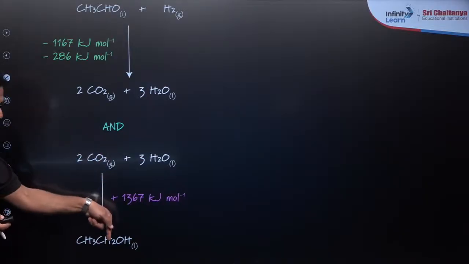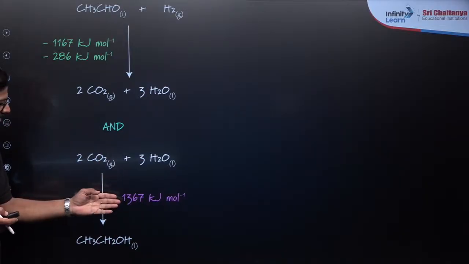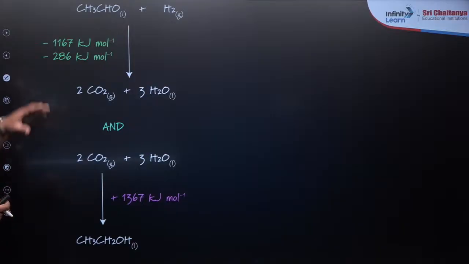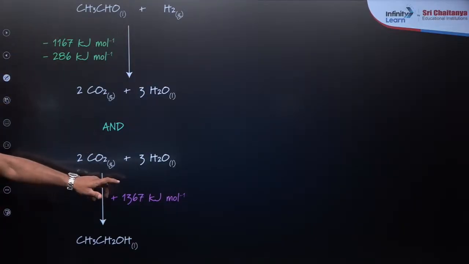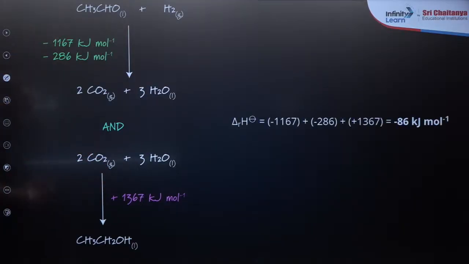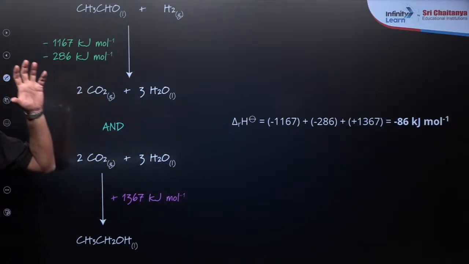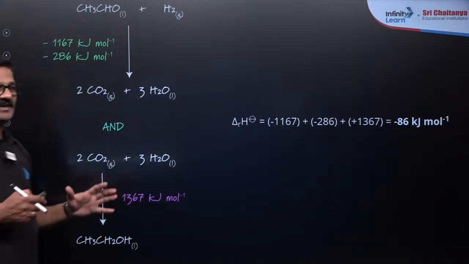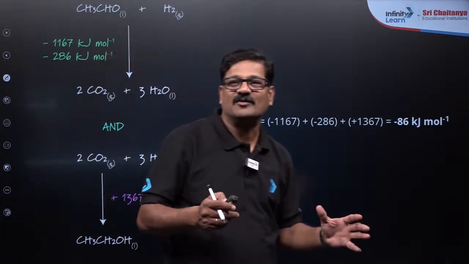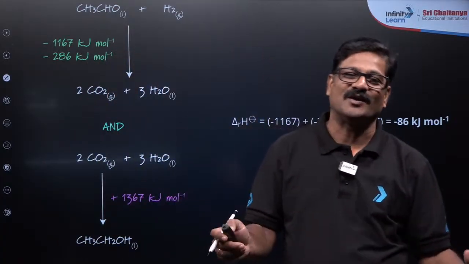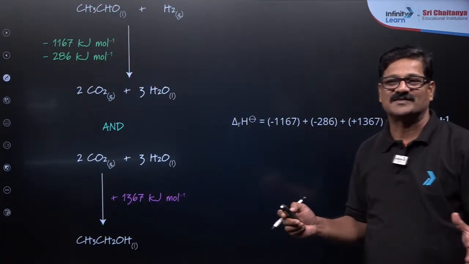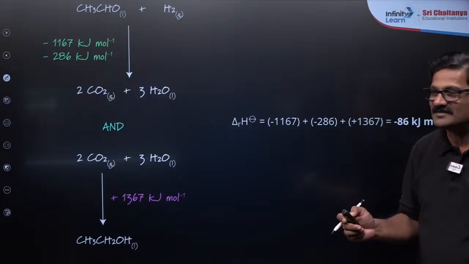In this direction positive. So it is going to be 1367. So the sum of this and this is going to be your answer. It is going to be minus 86 kilojoules. See how simple this Hess law is, you are really going to enjoy solving this Hess law of constant heat of summation. Are you getting or not?